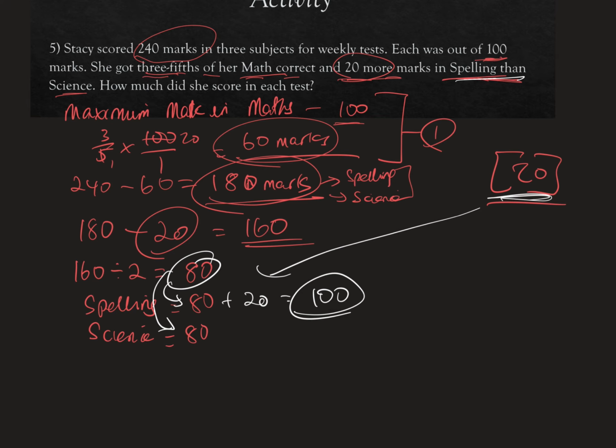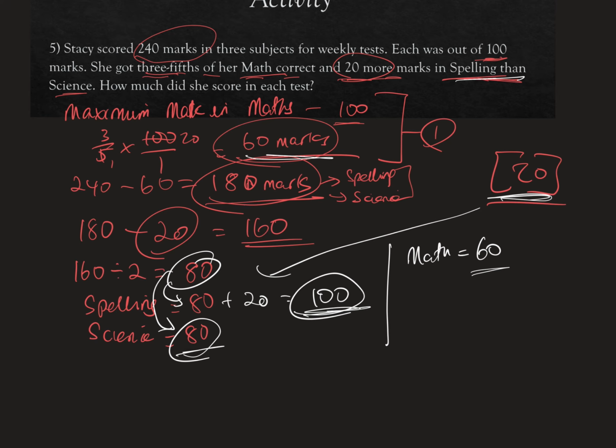So check this out. Stacy scored 100 full marks in spelling. Good job, Stacy. Imaginary character. Stacy scored 80 in science. Again, good job. That's my area of expertise as well, as that's what I taught in the presentation, as well as we worked out in mathematics. Yes, in maths, she scored 60. That's because I'm not her teacher. That's why. So 180 and 60.